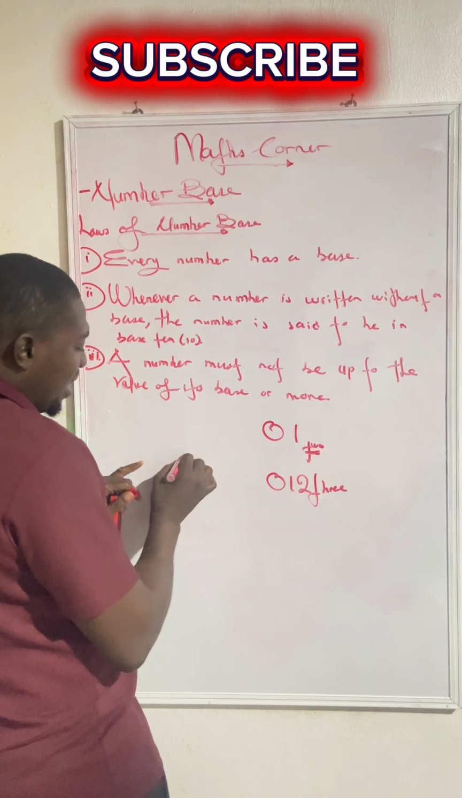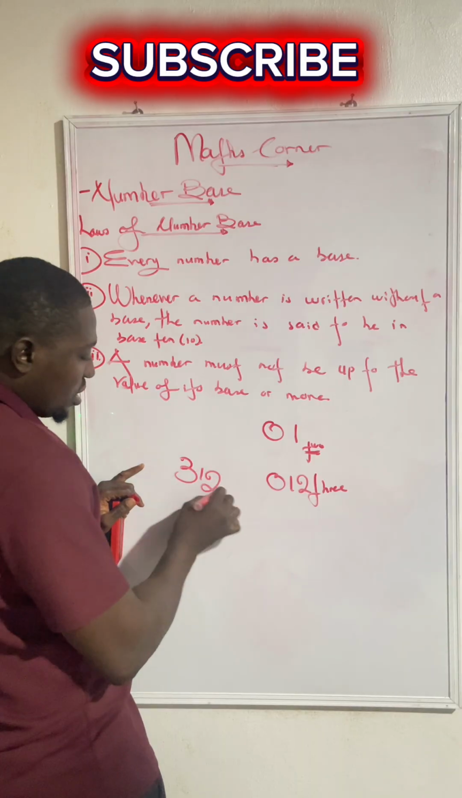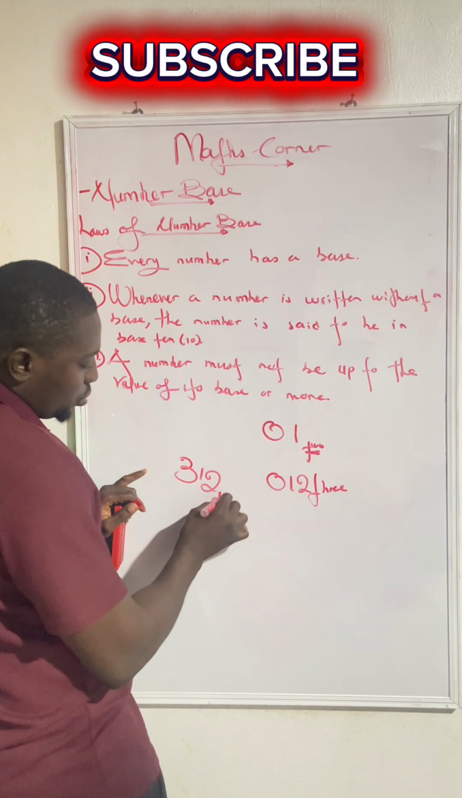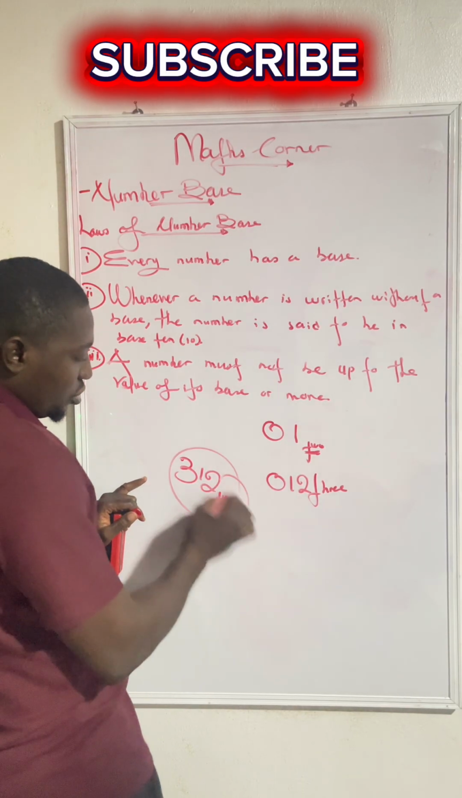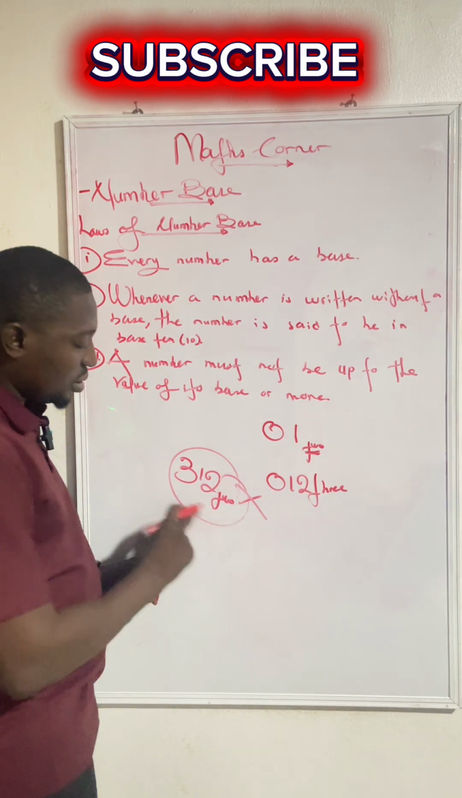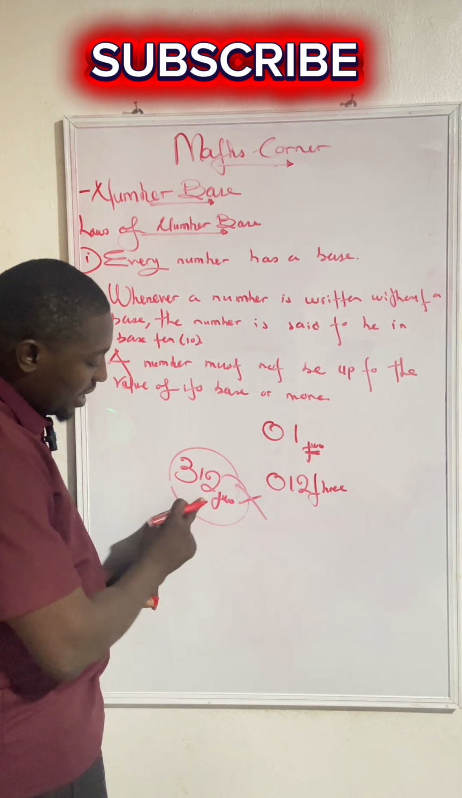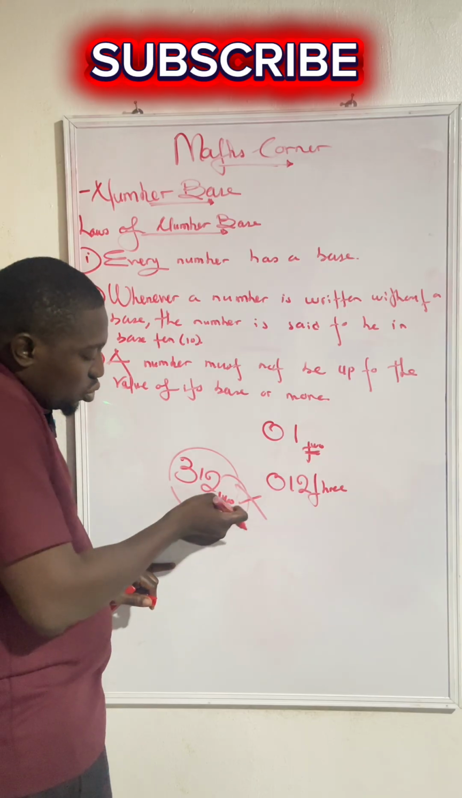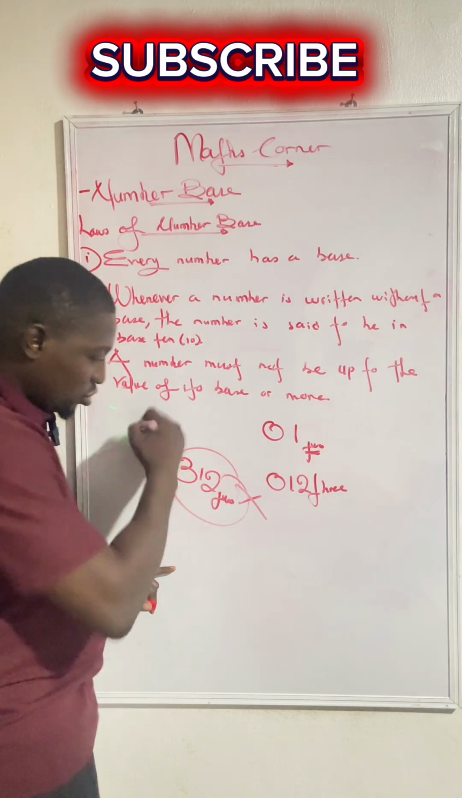So it means that if you have a number like 312 in base 2, this is wrong. This is a taboo. Why is it a taboo? It is because the value of the digits making up this base is up to 2 and more than 2. So it is wrong.